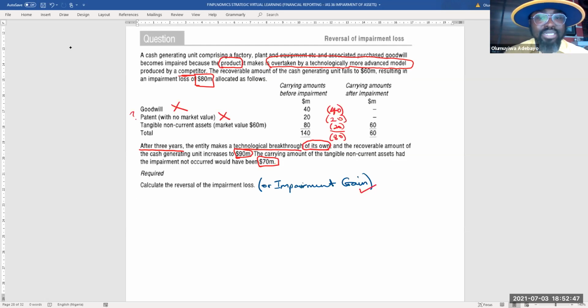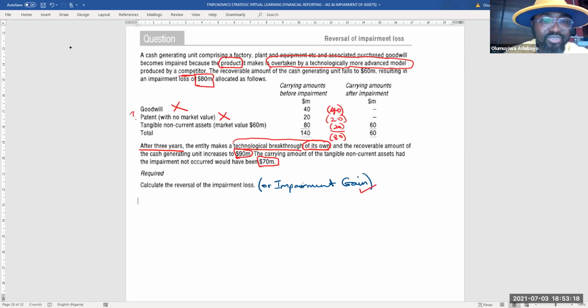But what has come in newly is a new breakthrough of technology, which means the patent of that particular product no longer adds value. And that also cannot reverse itself. Even though patent impairment can reverse, this particular product no longer suffices because competitors have wiped that product out and the company has to now venture into another thing entirely. Therefore, this patent has also gone.